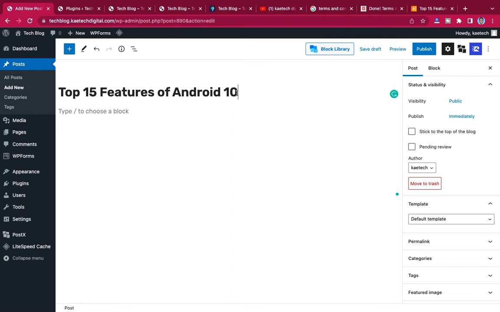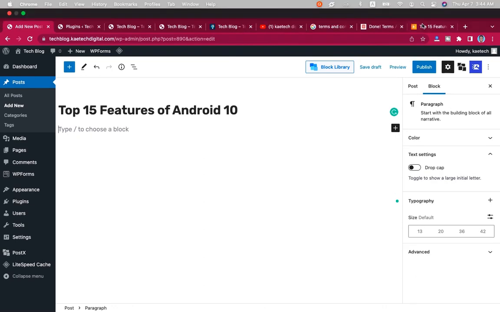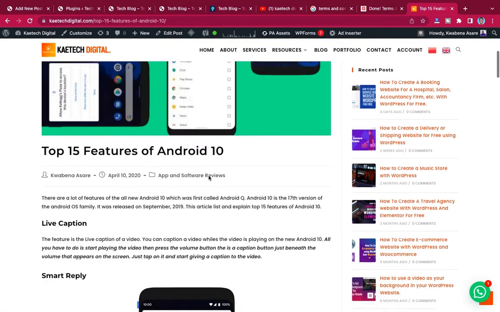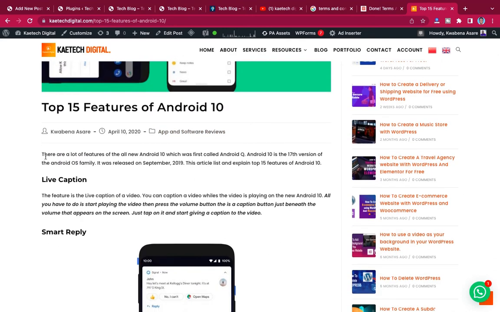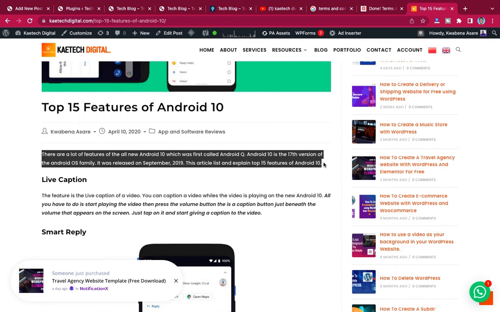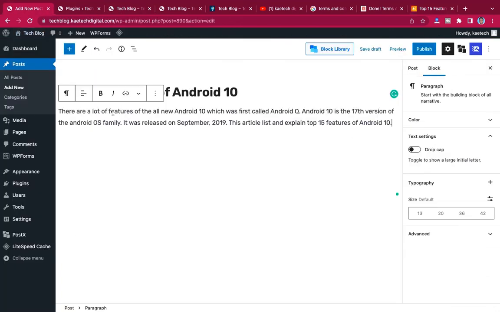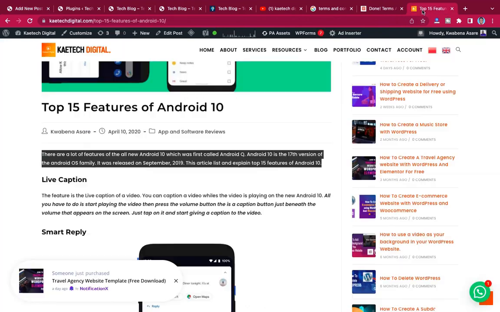Now in writing a post, you need to make sure that you structure your post very well. First you give an introduction of your post, just a brief introduction. So let's say this is my introduction. I'll copy it and paste it over here.